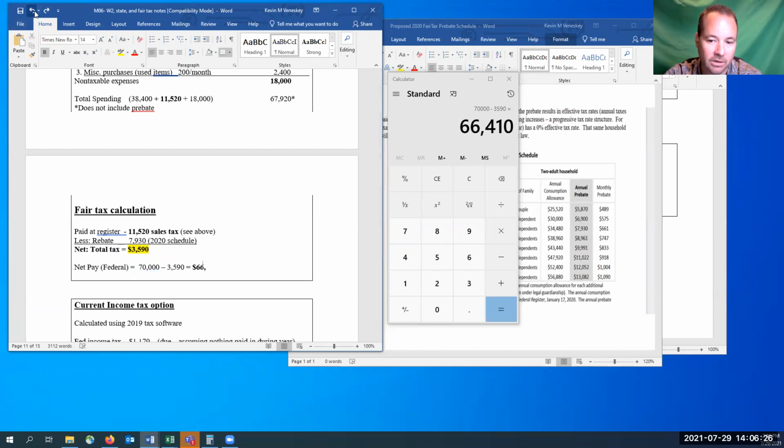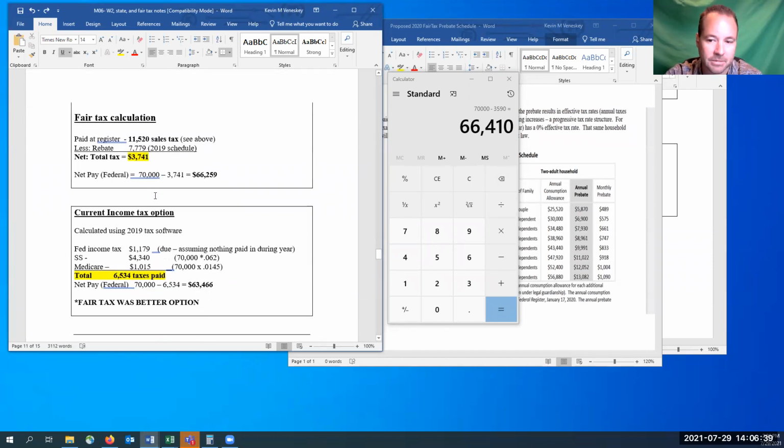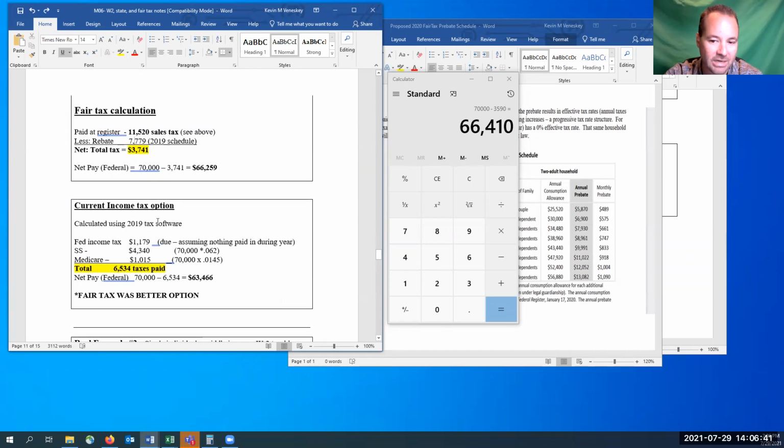I think I will, because the taxes that I've already prepared are based on the same numbers, so I want to base it on those. Even though this is a little bit different, it's pretty close. I've already done these on the 2019 tax software, and the numbers would be pretty close again, but I want to compare apples to apples here.